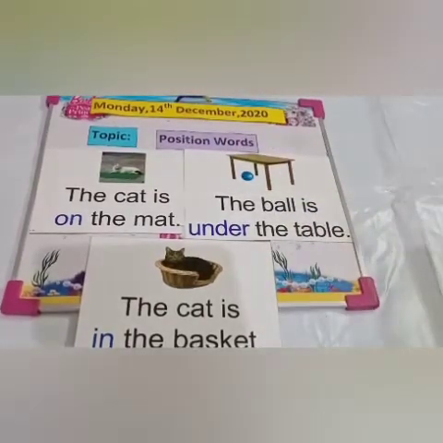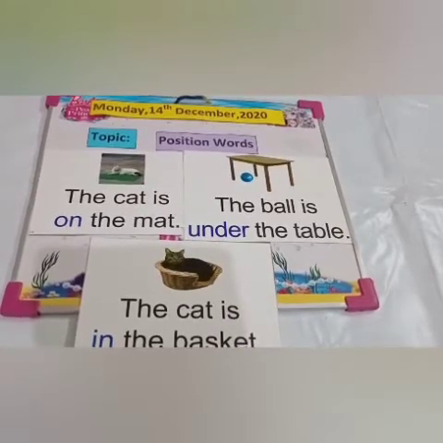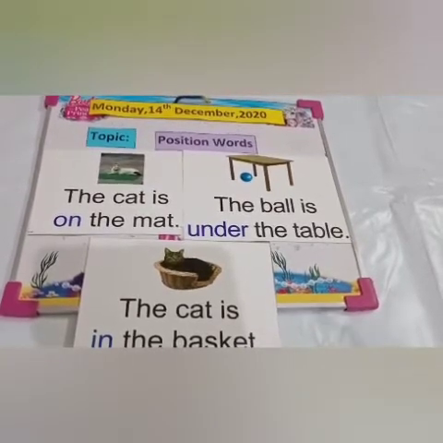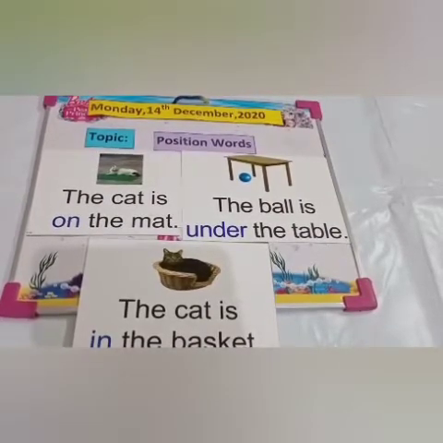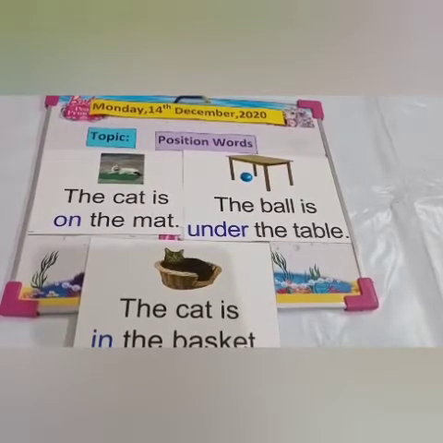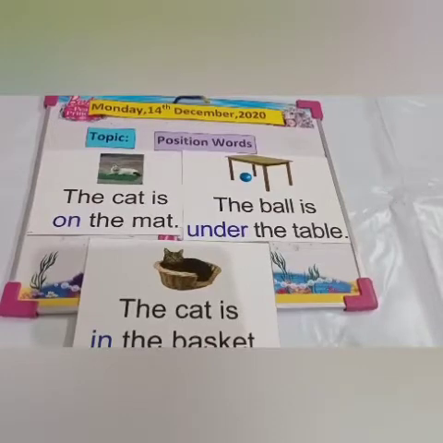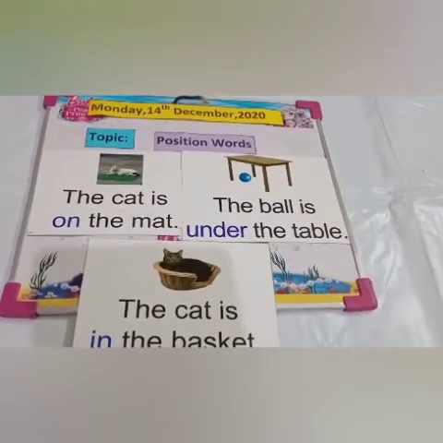Firstly, I'll tell you what position words are. Position words tell us where a person, thing, animal or place is. Do you understand? For example, position words are is, on, under, in, over. Okay, these are some examples of position words.